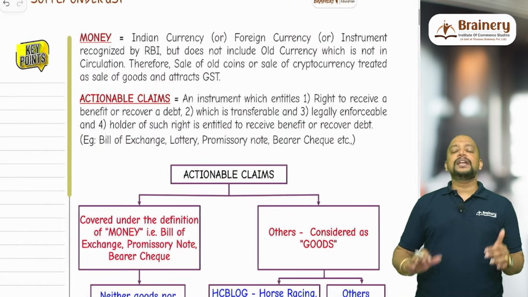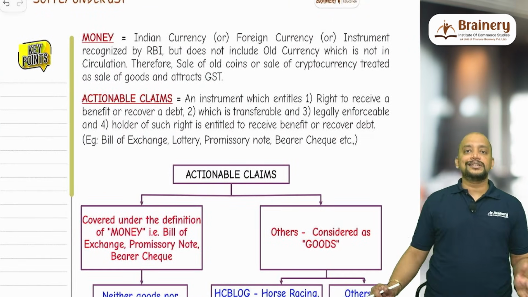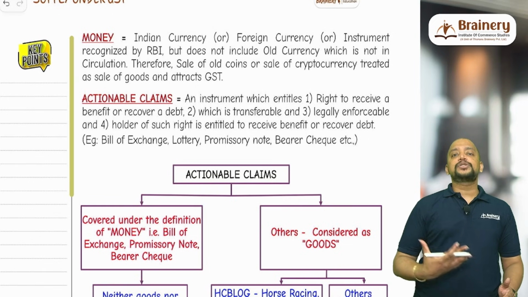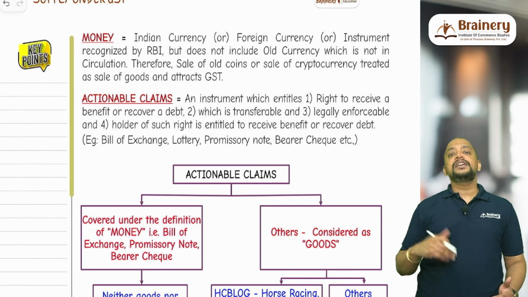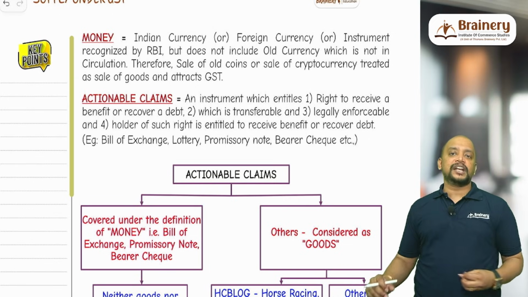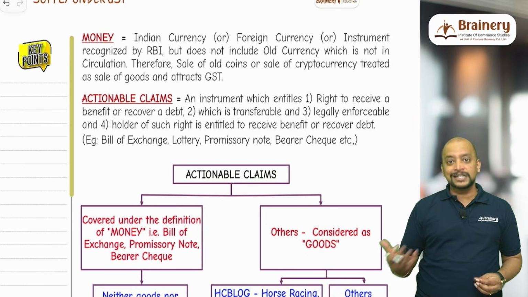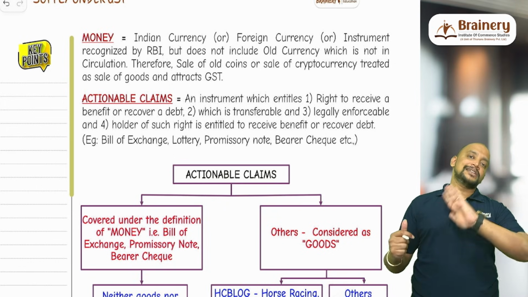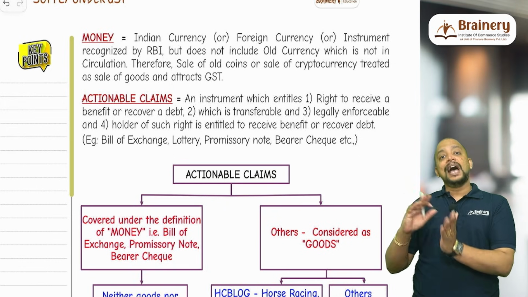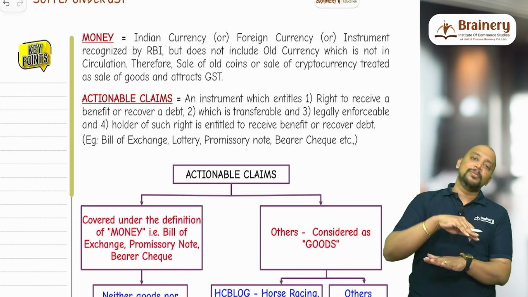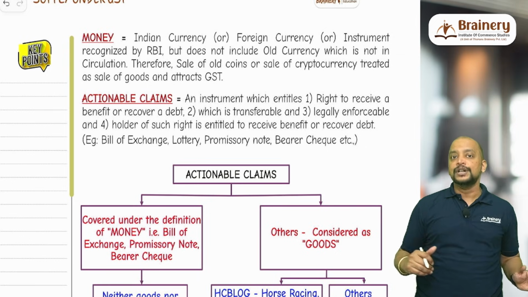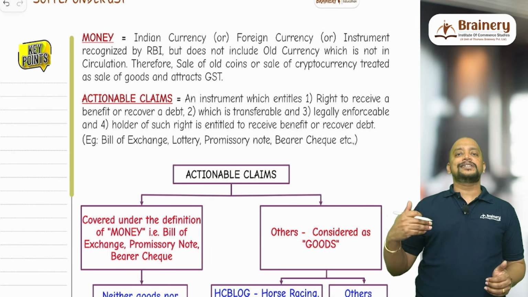Then money. Money means what? Money means Indian currency or foreign currency, or any instrument recognized by RBI, but money excludes currency held for numismatic value. So old coins will come under currency held for numismatic value. If there is any sale of old coins, that sale is excluded from the meaning of money, as it is not money, but it is movable in nature. It will come under goods. So therefore, sale of old coins is treated as sale of goods.